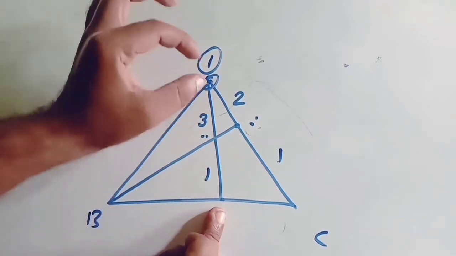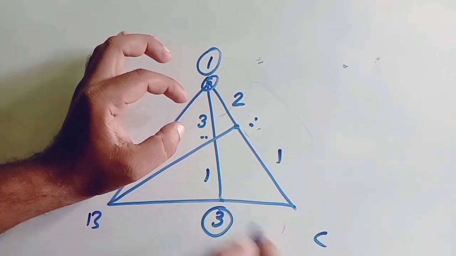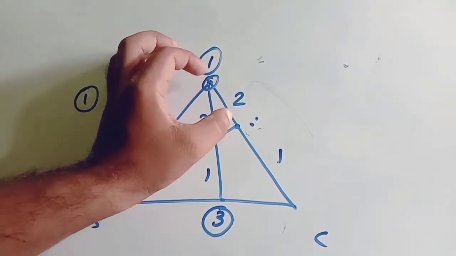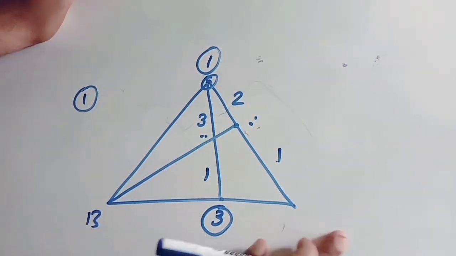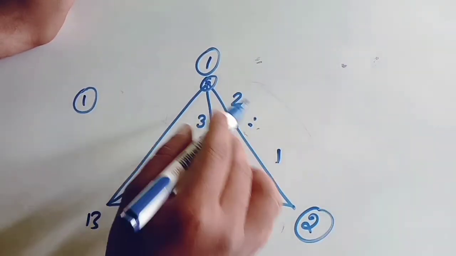In this line, here 1 is there. So this should be 3 kg. This should be 3 kg, correct? Now A's weight is 1. What should be the weight at C? This weight should be 2 kg. Why? The ratio is 2:1.